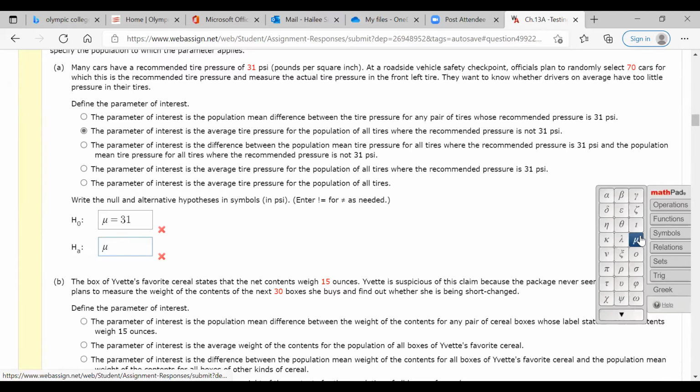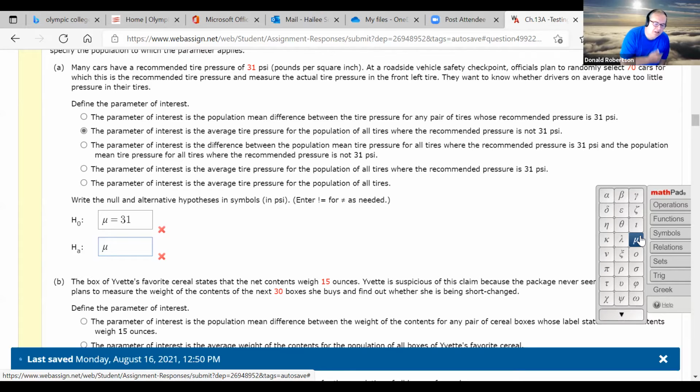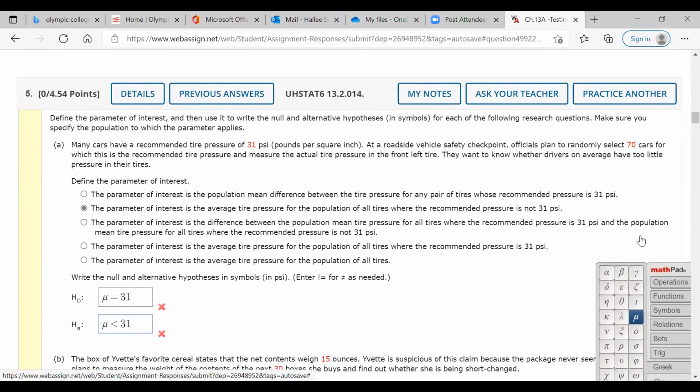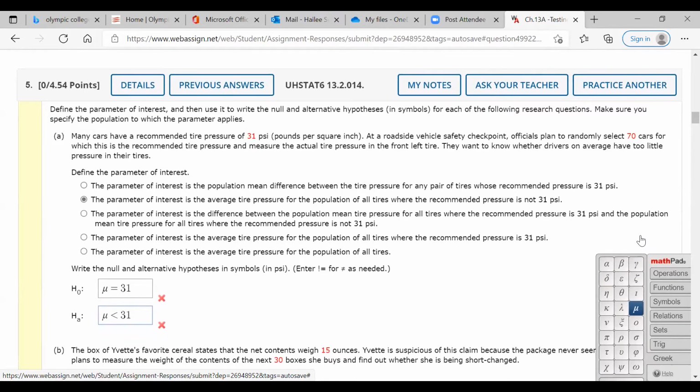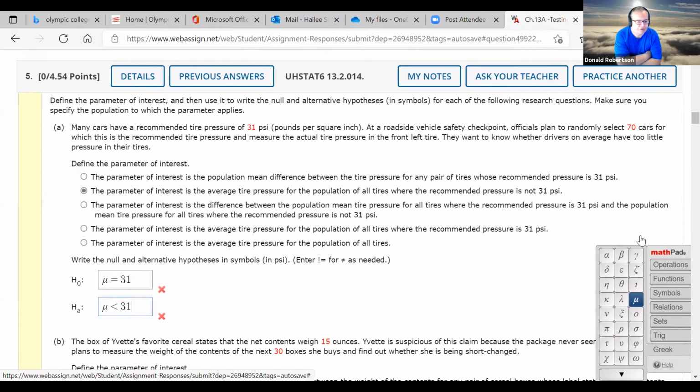Is it this one again? Yeah. And yeah, less than 31. Why am I picking less than for the alternate? I have 3 choices. Could be greater than, less than, or not equal to. Why am I picking less than? Because it's looking for the people that have less than the 31 tire pressure. Yeah, they want to know whether drivers on average have too low.